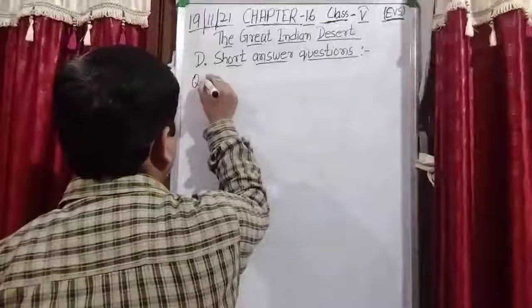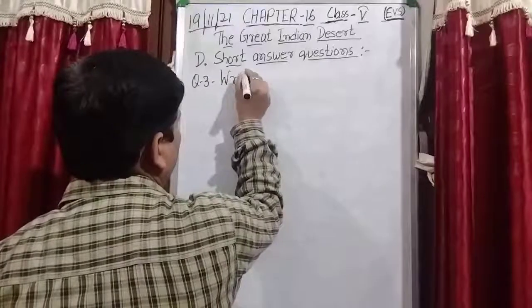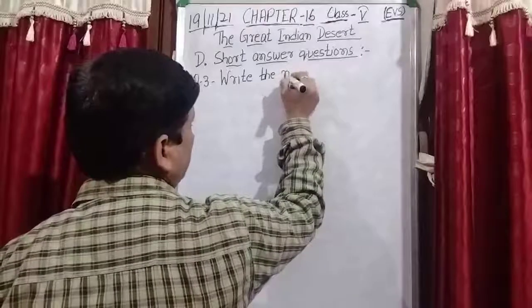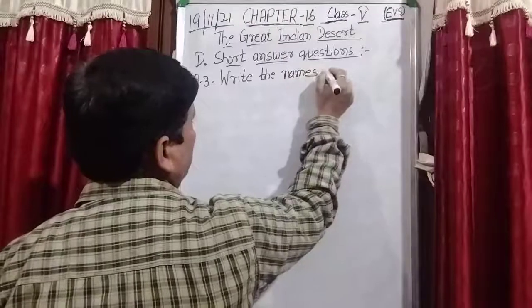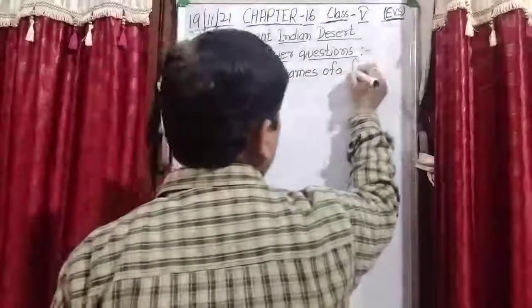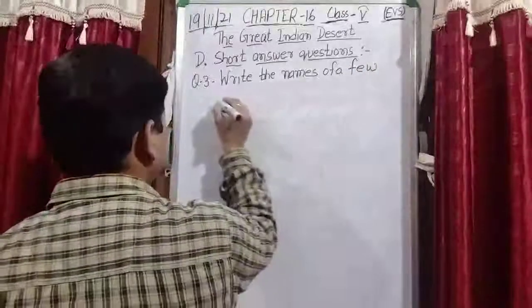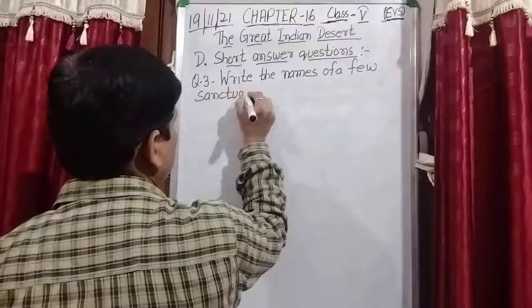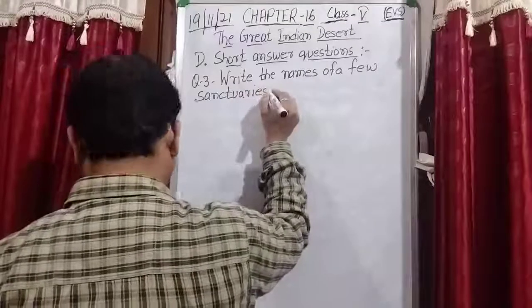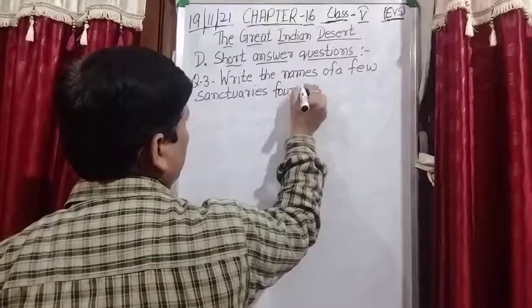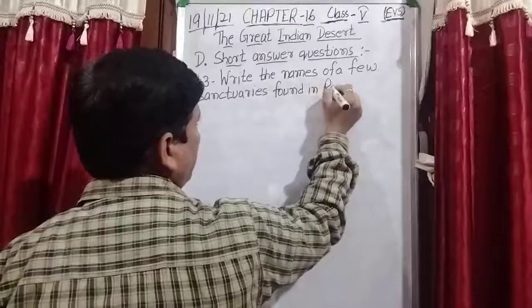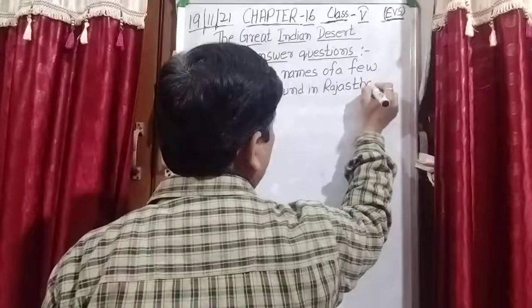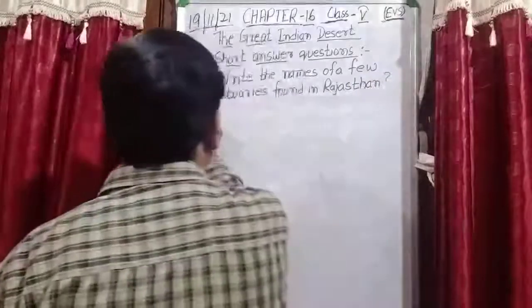Question number 3. Write the names of a few sanctuaries found in Rajasthan. Note down the answer.